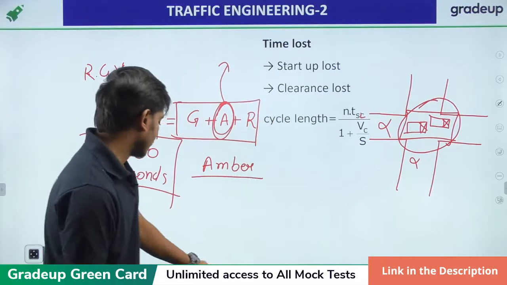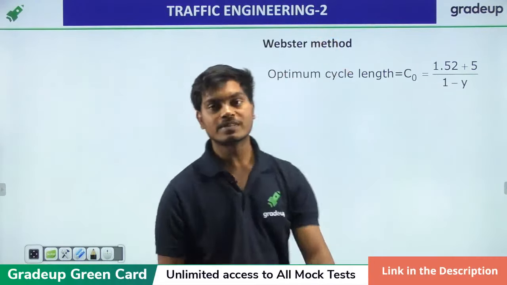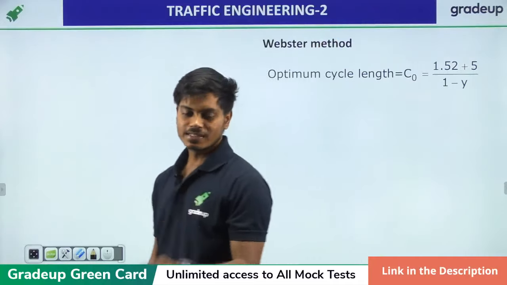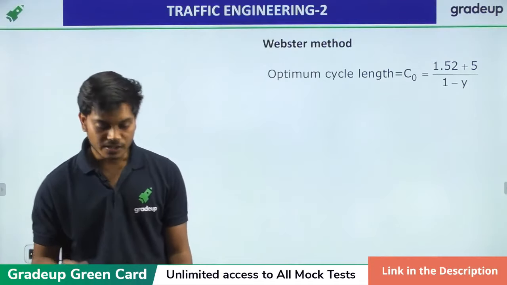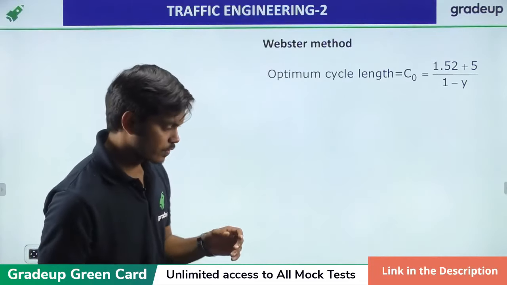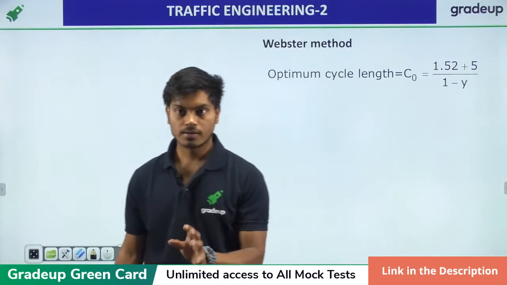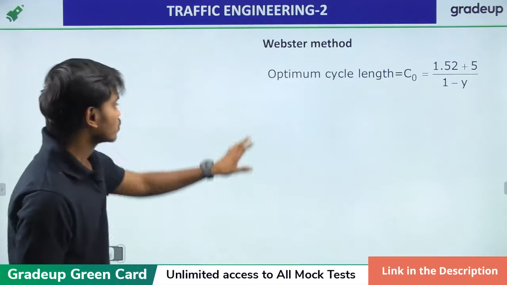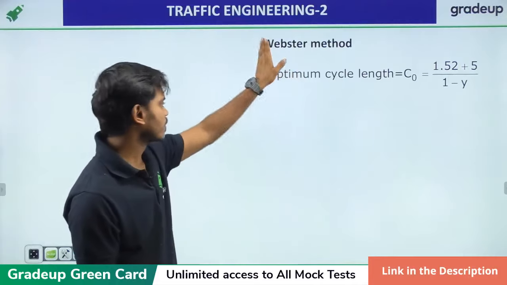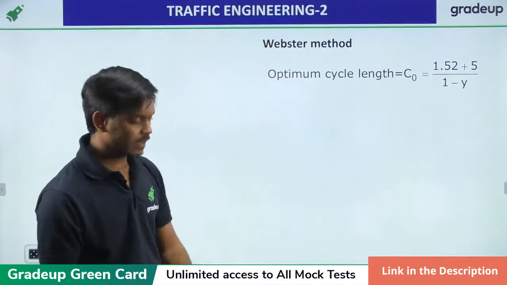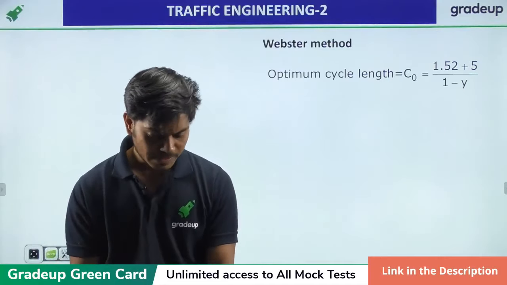All right, we have another method of getting the optimum cycle length. So optimum cycle length is where we are increasing the efficiency and reducing the lost time. All right, so there are three methods basically. One is IRC, then the trial method also, but from the GATE point of view, this particular method is very important, which is your Webster method. Webster method is very important.